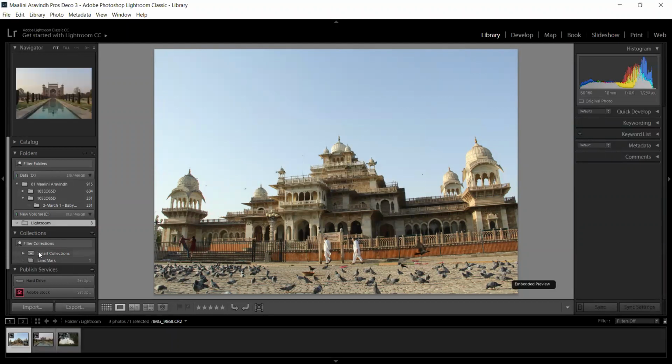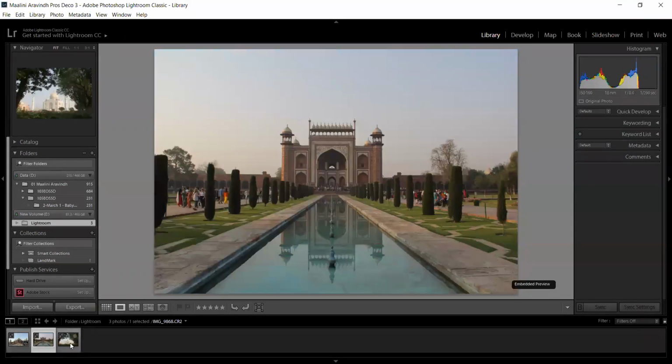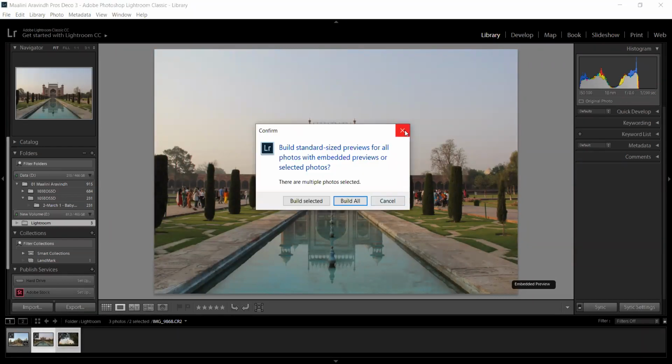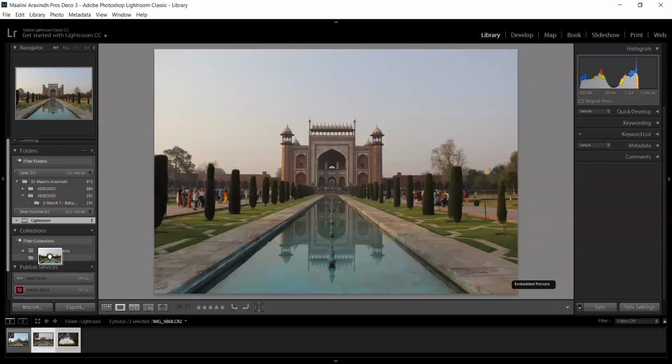If I click the landmark collection, there is only 1 picture. But if I want to add the other 2 pictures as well, I just have to click and drag them and drop them on landmark. So it will be there. Similarly, if you are taking portrait pictures, or you are specialized in a certain kind of photography, and you want to maintain a collection, it will be very useful.